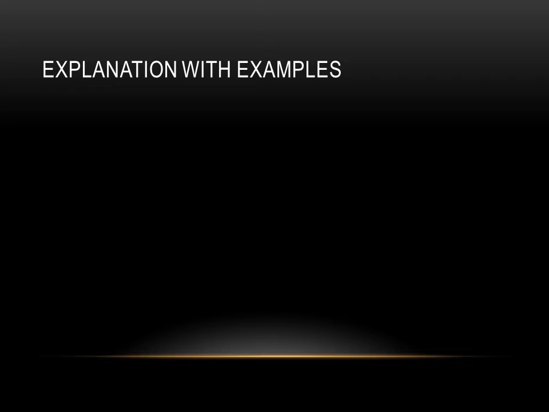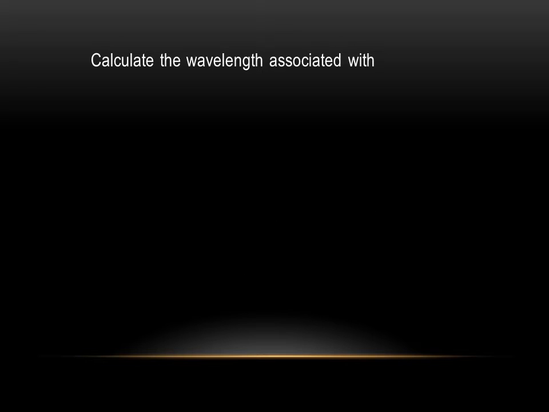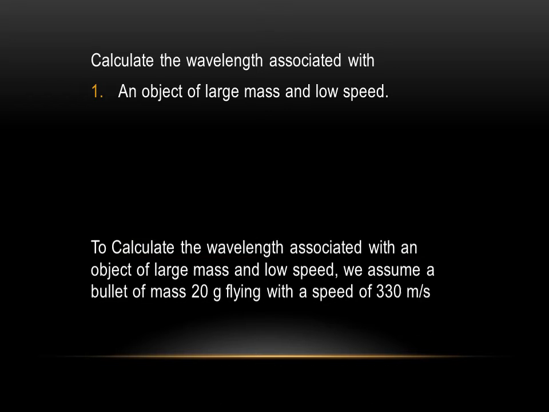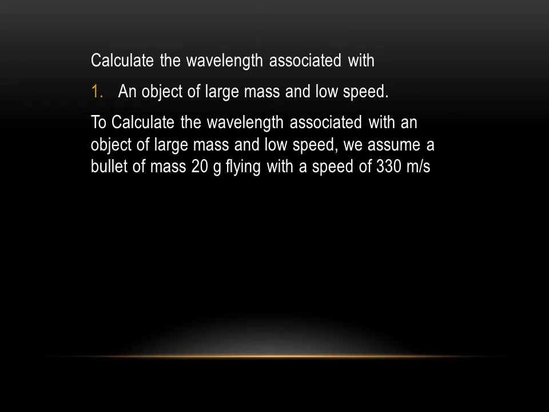Explanation with examples. Calculate the wavelength associated with number 1, an object of large mass and low speed. To calculate the wavelength associated with an object of large mass and low speed, we assume a bullet of mass 20 gram flying with a speed of 330 meter per second.